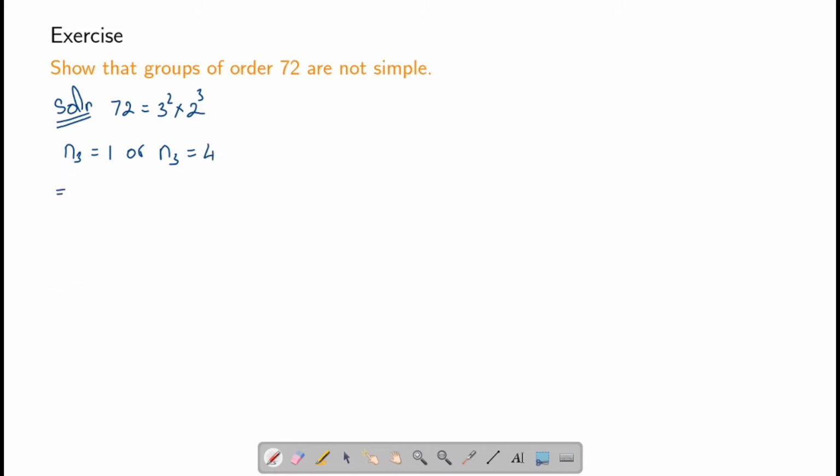Which means that n_3 factorial is either 1 or 24. In either of these two cases, 72 does not divide n_3 factorial, which means that no group of order 72 is simple.